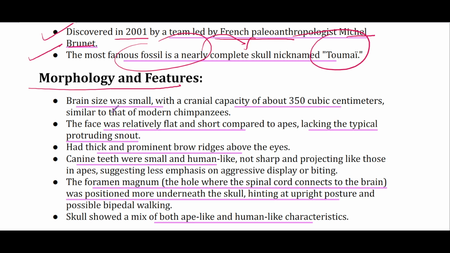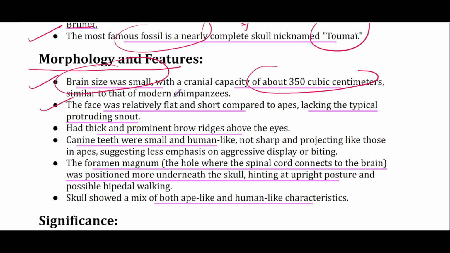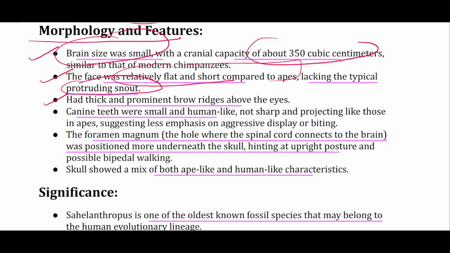The morphology and features: brain small, capacity around 350 cubic centimeter, but face is relatively flat and short compared to apes. And flat face means no protruding snout. It had thick and prominent brow ridges above the eyes.